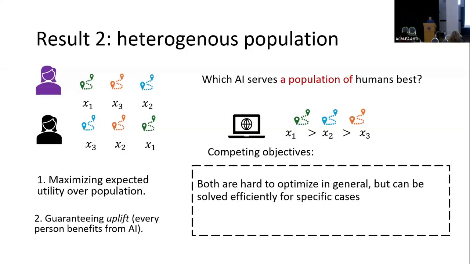We find, unfortunately, that these two objectives are both hard to optimize in general. But we find there are some special cases that we can solve efficiently. And as a special case, for the first welfare function, the social welfare, we find zero noise is always optimal. The algorithm should always try to minimize the noise. But for the second case, we find small noise can sometimes be helpful to achieve uplift.